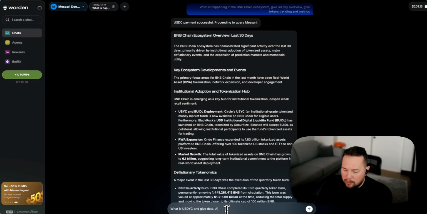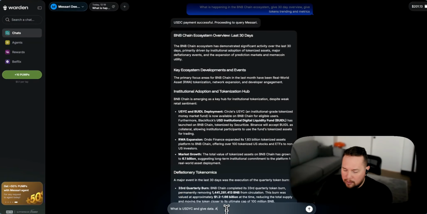The background on Circle's acquisition, some market data on it, that's cool. Some competitors in the space, market cap, market share. So you really can get a hell of a lot of information out of the Messari Deep Research Agent.